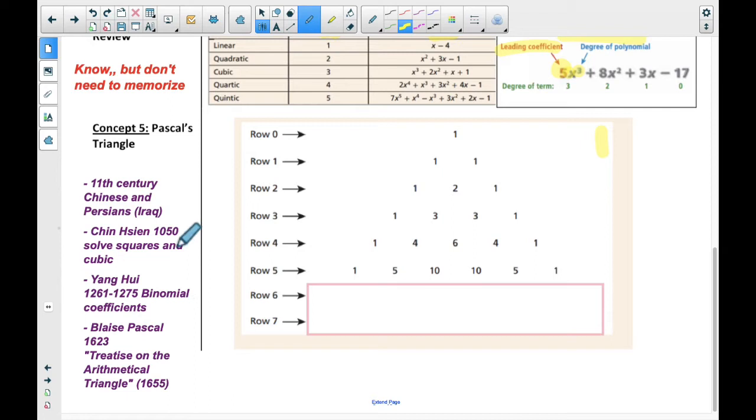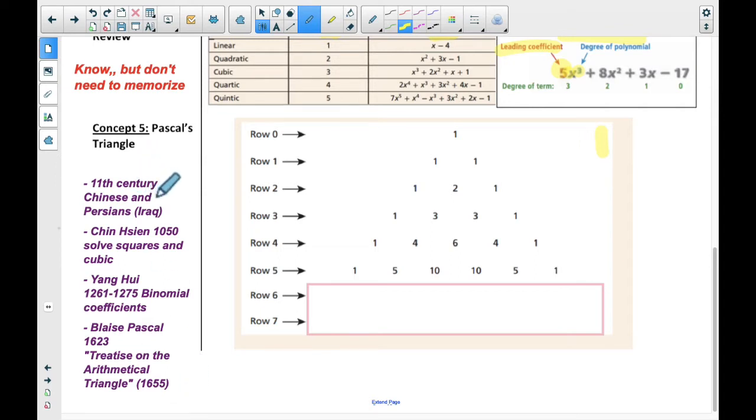But interesting history. Pascal, all the way down here in 1623, was Pascal's time, and that's when he was studying this triangle. He wrote the treatise on the arithmetical triangle in 1655. It was in French, so this is the English translation, because Blaise himself was French. So it's called Pascal's triangle here in the US. That's what we call it. But they don't call it Pascal's triangle everywhere, because actually it predates Pascal by hundreds of years.